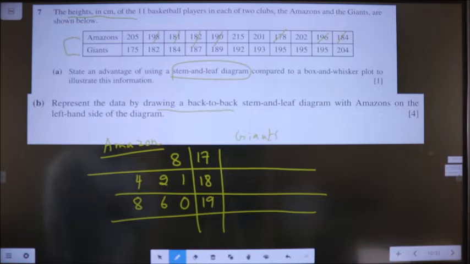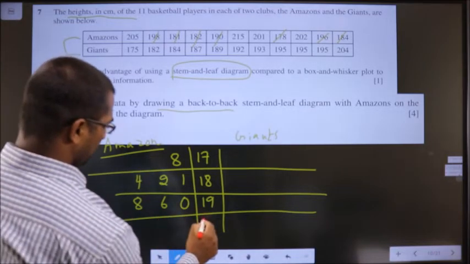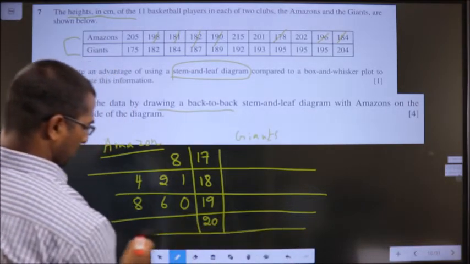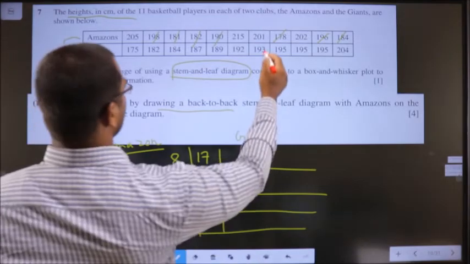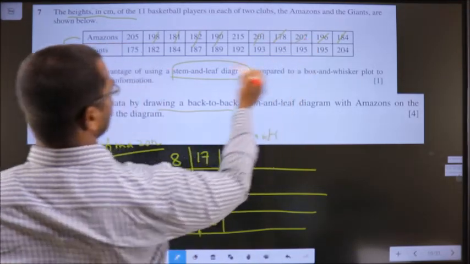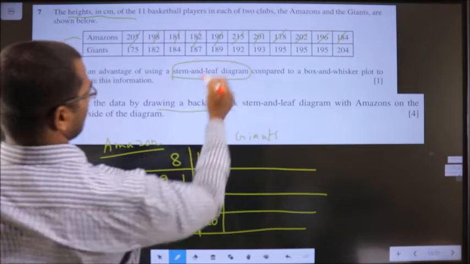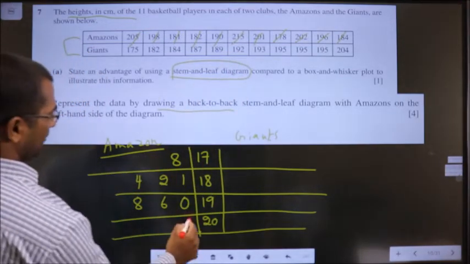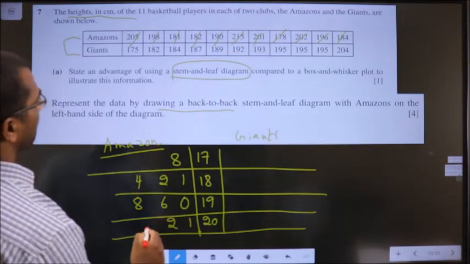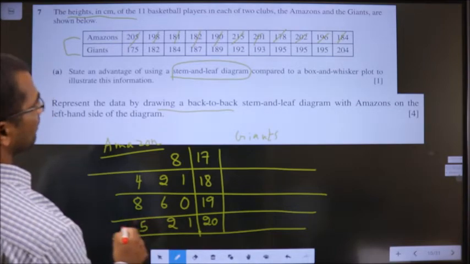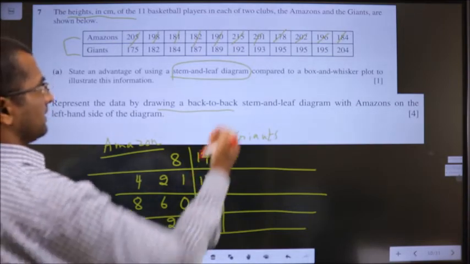Okay. Next with 20, I have 1, 2, 5. That's it. This is 215.